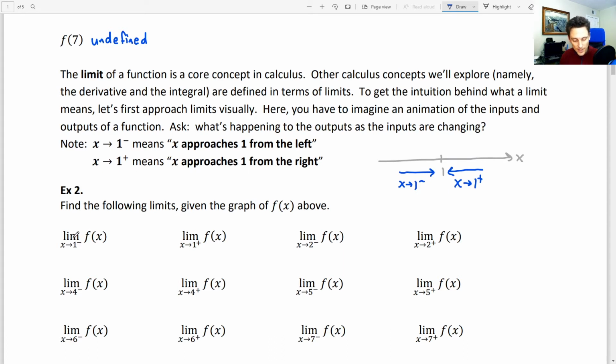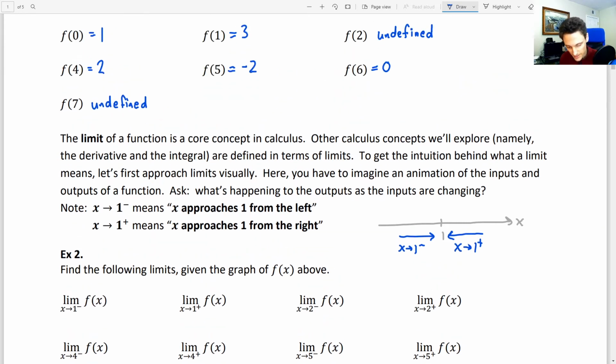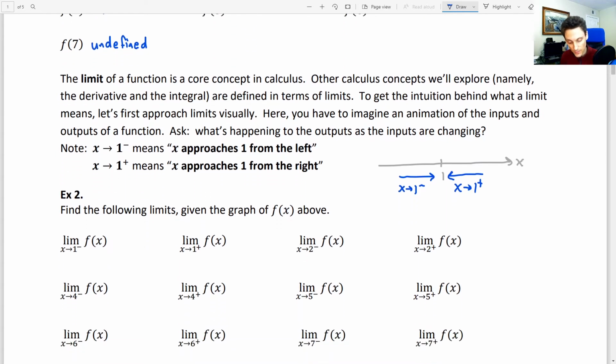So this is saying what is happening to the y values. f of x represents the y values, right? Like up above we said f of 0 equals 1. The y value of f when x is 0 is 1. So f of x represents the y values of the function. And so we're asking what is happening to those y values when the x values approach 1 from the left.